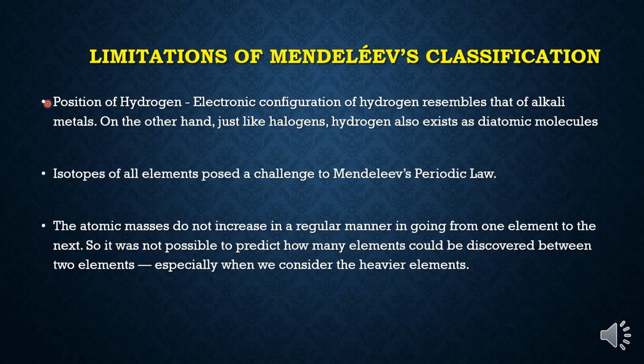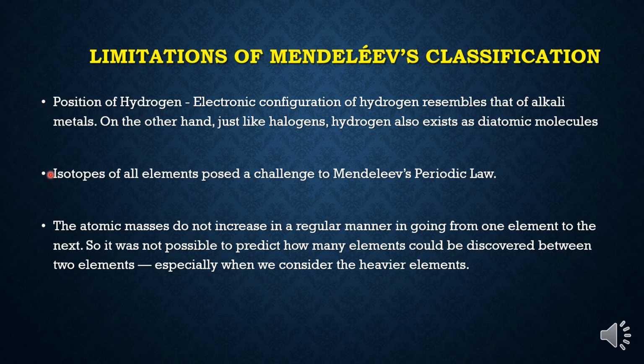And also children, hydrogen has the tendency to form a diatomic molecule like H2. Chlorine, bromine, iodine also exist in diatomic form. So position of hydrogen was a problematic situation for Mendeleev. He was not able to clear this position of hydrogen.